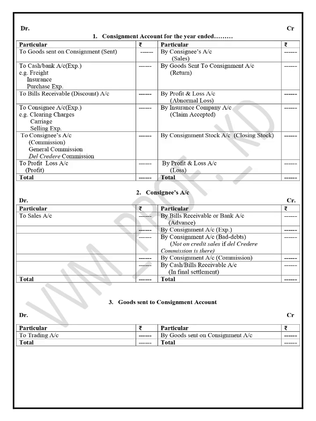Next one is the consignment stock account. At the end of the consignment business, if there is any stock, it must be valued and shown on the credit side of the consignment account, in the same manner as you show the closing stock on the credit side of a trading account. If there is any loss, it should be transferred to the P&L account.